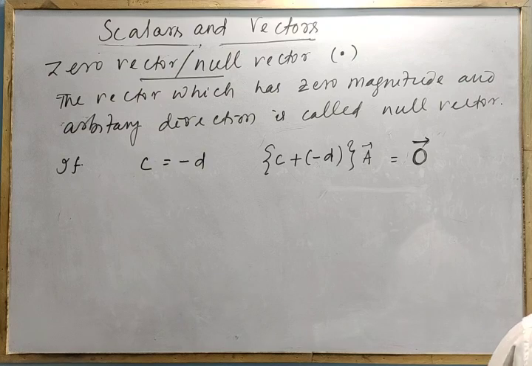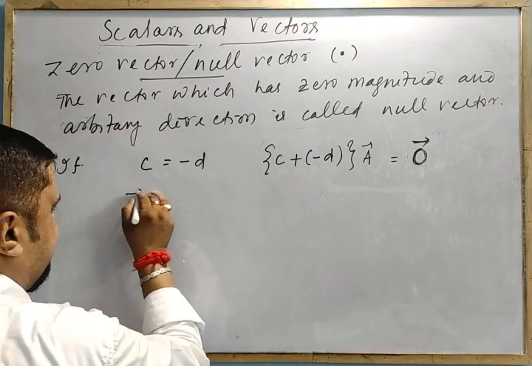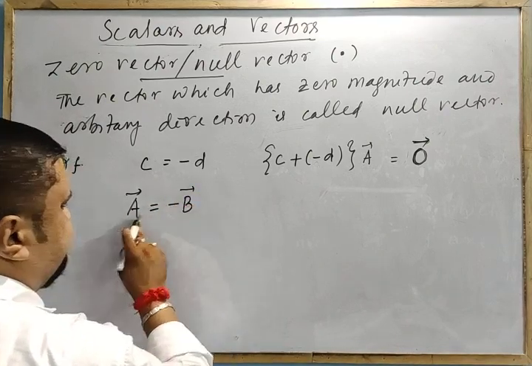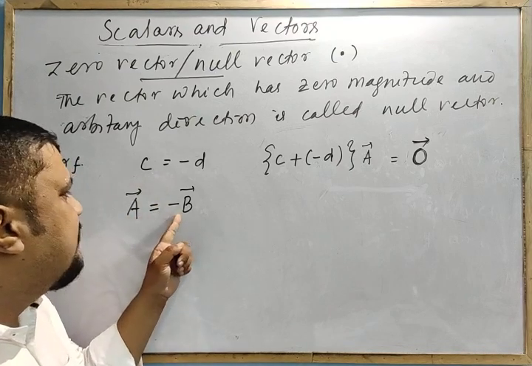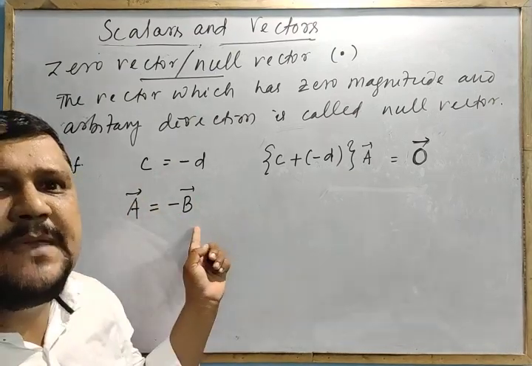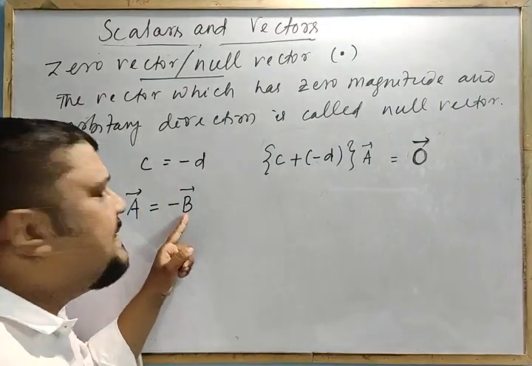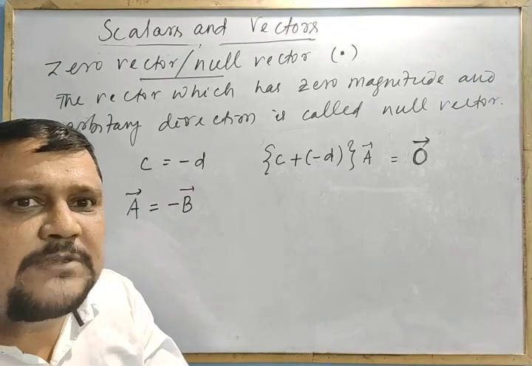Similarly, if I tell you there is a vector A and minus B, that is, A is equal to the negative vector of B. This means A and B are two vectors of the same magnitude and opposite direction.